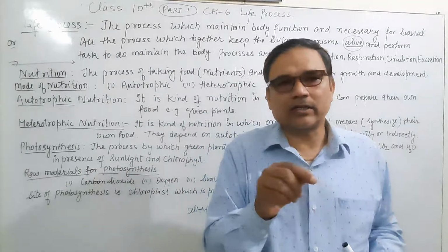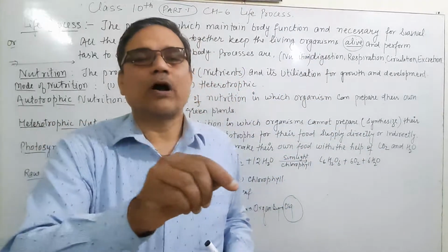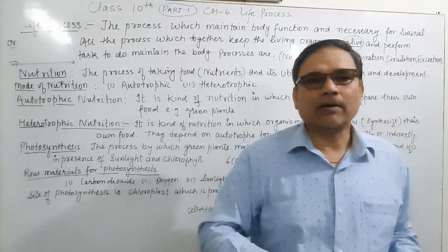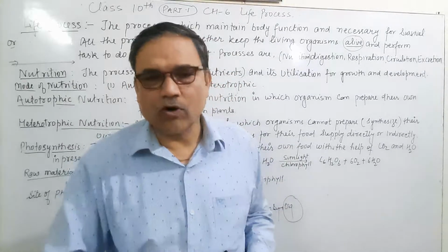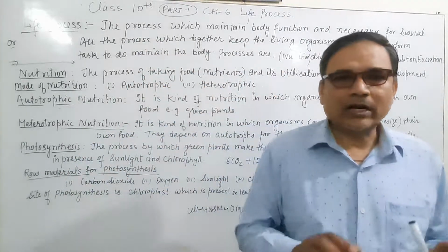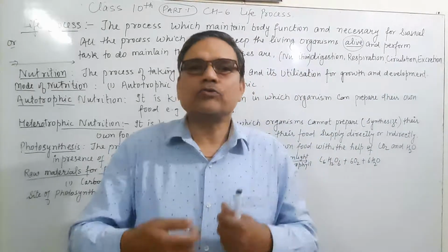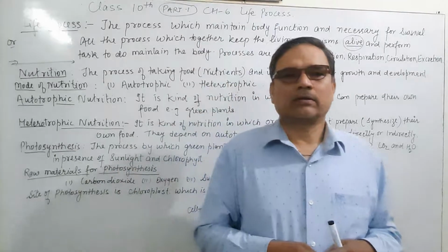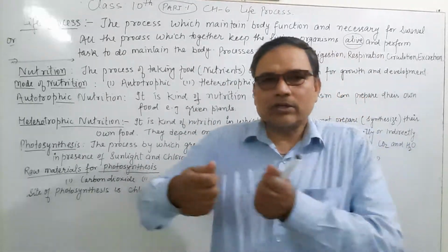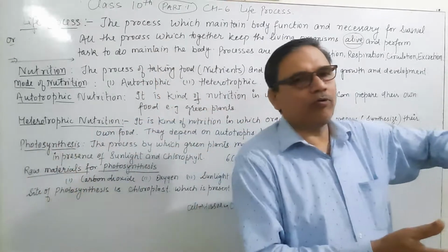The nutrients are transported to all parts of the body by the circulatory system, or transportation, and used by our body to give us energy. And the food which is not required by our body will be removed from our body.